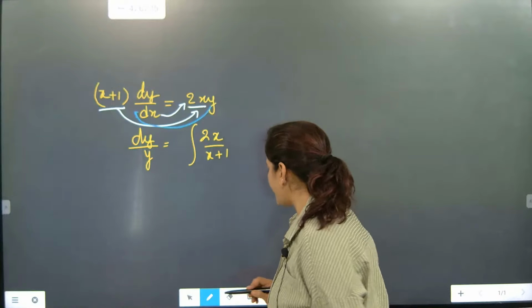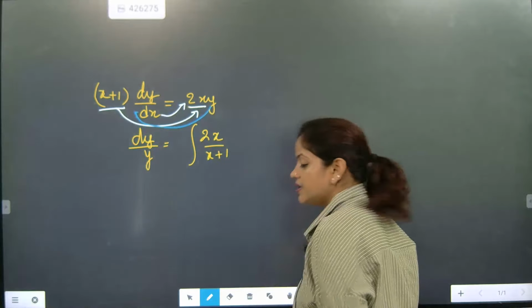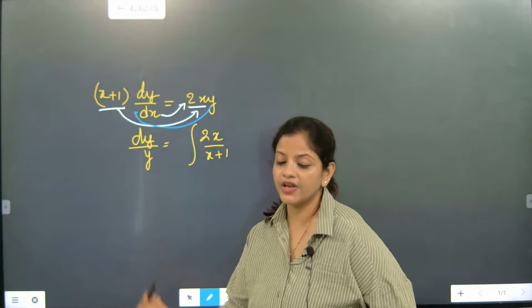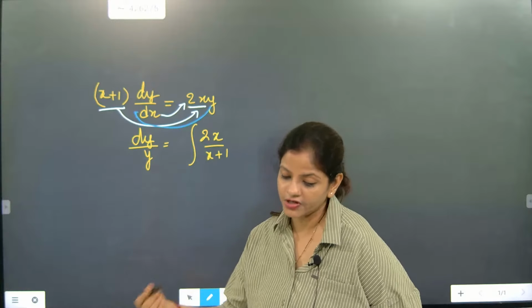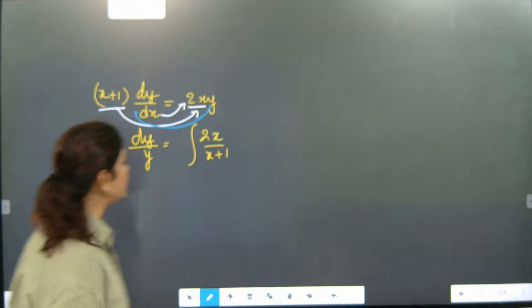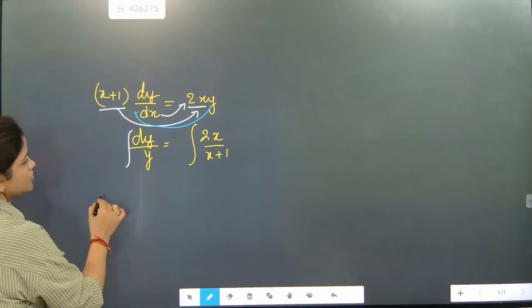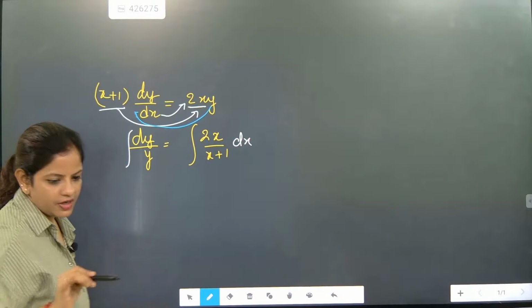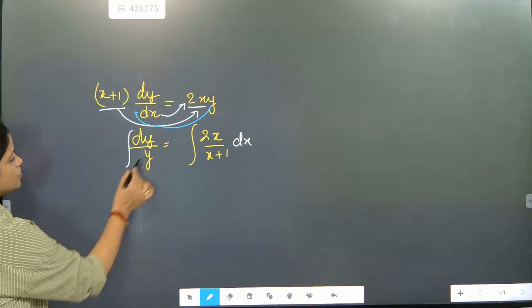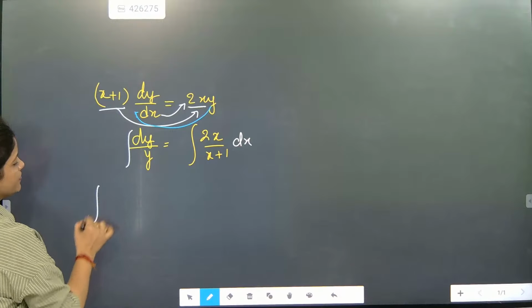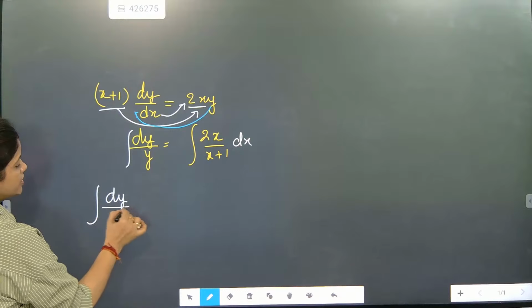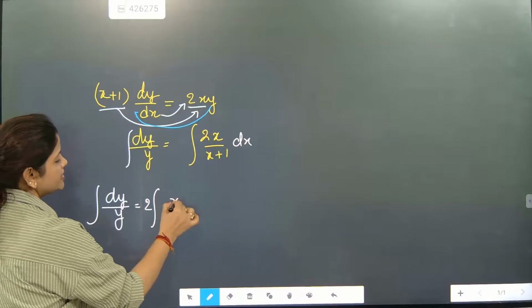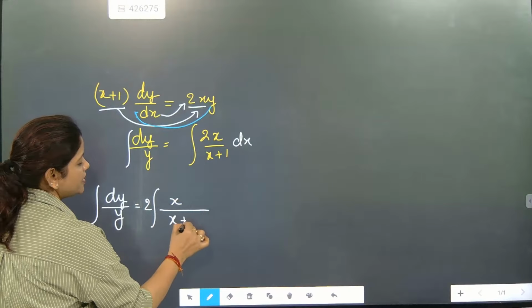So once we are providing the shift, it is now coming under variable separable method, where according to the variable, the content or the function is written. So once you are writing like this, here done. So now we have dx going that side. So 2x by x plus 1 dx part is there. Now beta, this section when we are writing, carefully align this question. Dy by y is equal to 2, you take out, x is there and x plus 1 is there.